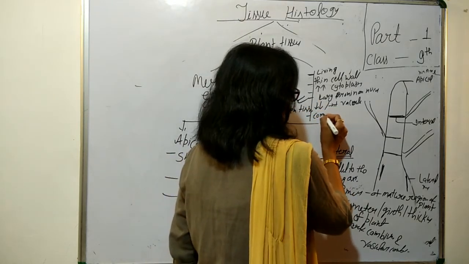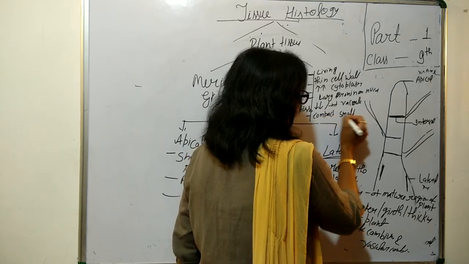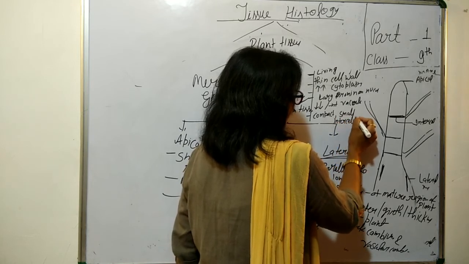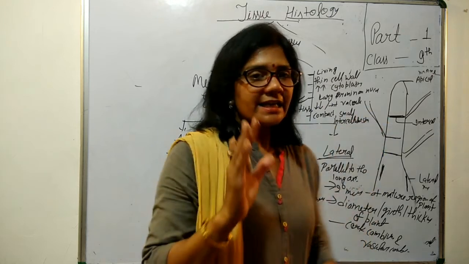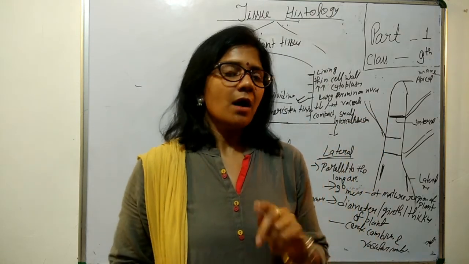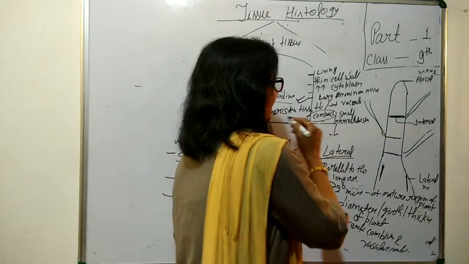They are compact, meaning they have very little intercellular space. It means that the space between two cells is very little or absent, so they are compactly arranged.